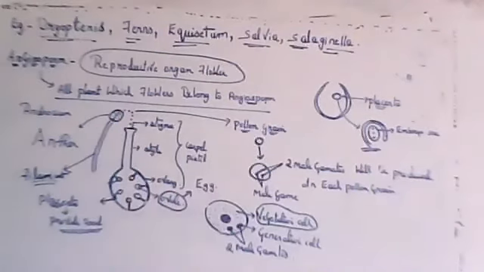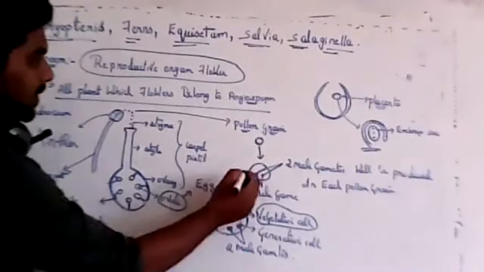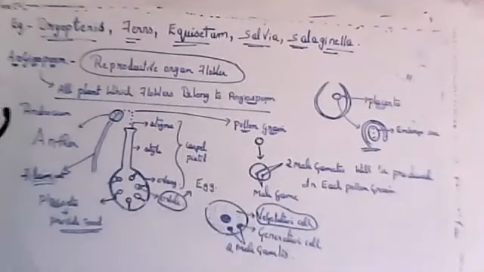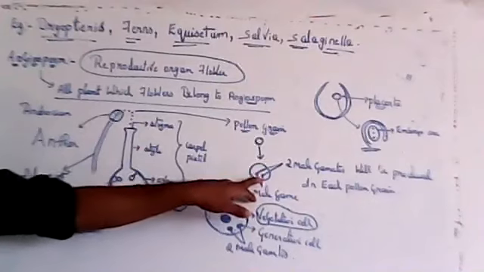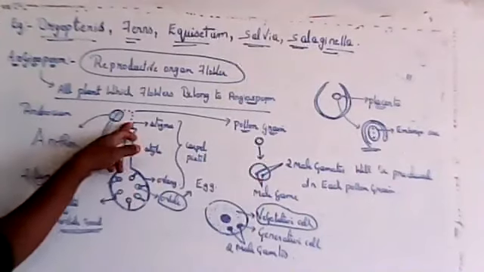So egg will be developed inside the ovule, and male gamete is present inside the pollen grain. So how it is released, that I'll tell in next class, how these two male gametes are released inside. So it has to travel from style